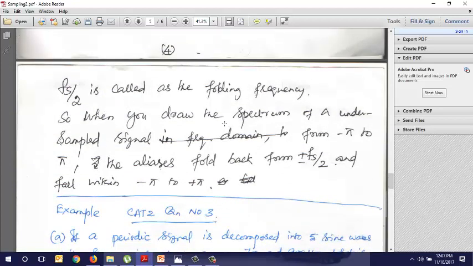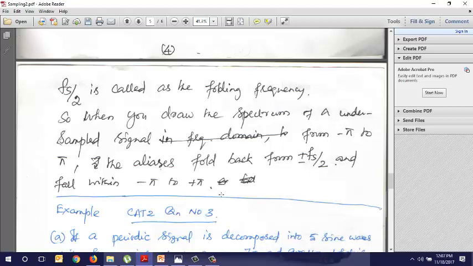So when you draw a spectrum for an undersampled signal from minus pi to plus pi, the aliases fold back from plus or minus fs by 2 and fall within minus pi to plus pi. This is very, very important. Pi refers to fs by 2, the frequency fs by 2. Remember this for your exam.